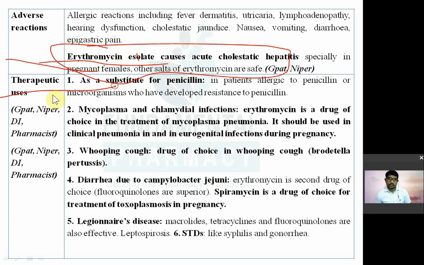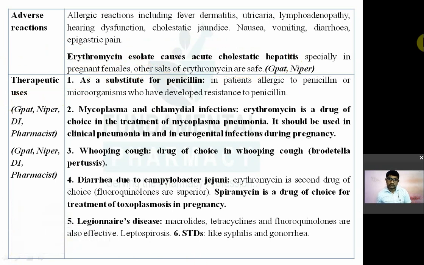So as a substitute for penicillin, in which penicillin resistance has developed or there is a penicillin allergy, if you cannot use penicillin, then you can use this macrolide antibiotic erythromycin. So as a substitute for penicillin in case of penicillin allergy or in case of penicillin resistance. Then it is also used in the treatment of mycoplasma and chlamydial infection. So remember, erythromycin is a drug of choice in case of mycoplasma.